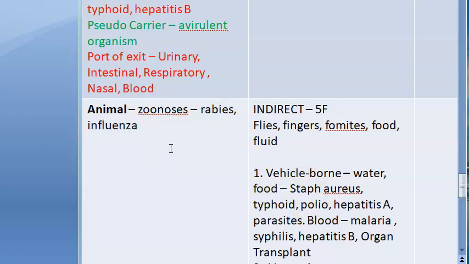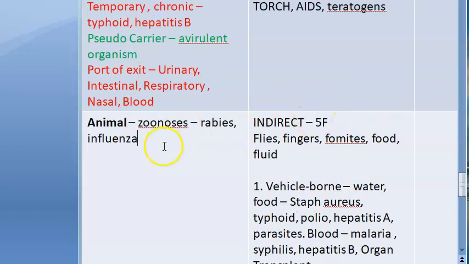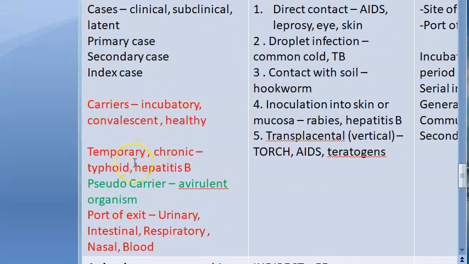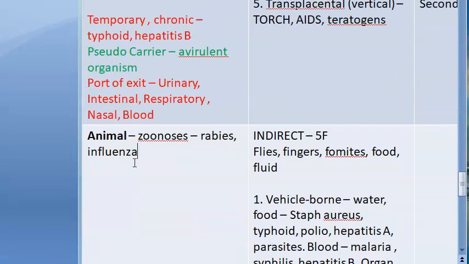So the animal can be a reservoir, right? You understood humans being reservoir, animals being reservoir. So animals being reservoir: rabies, influenza, etc. For humans being the reservoir, what diseases did you learn? Hepatitis B, typhoid, etc. Right? Those are the good cases.